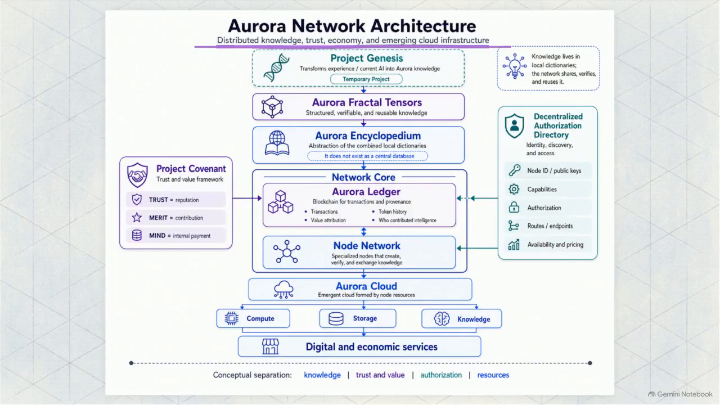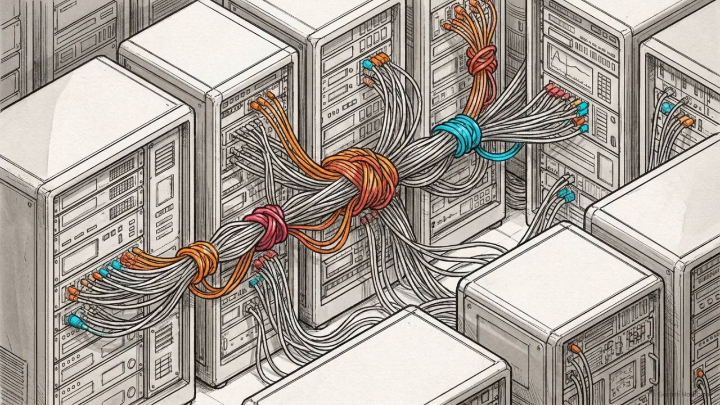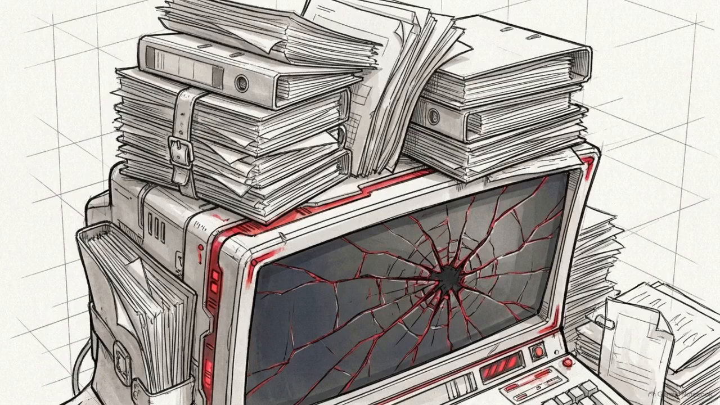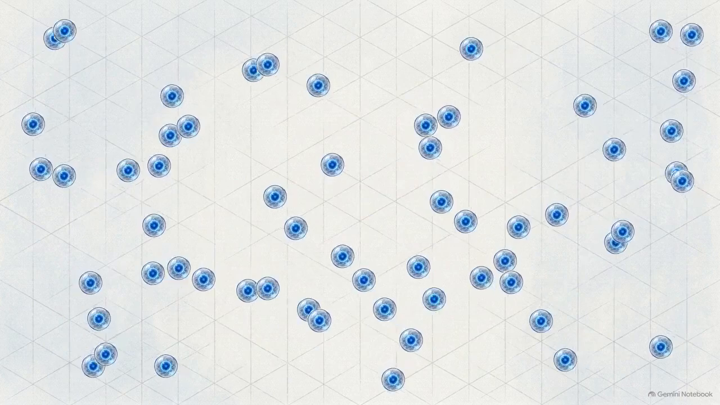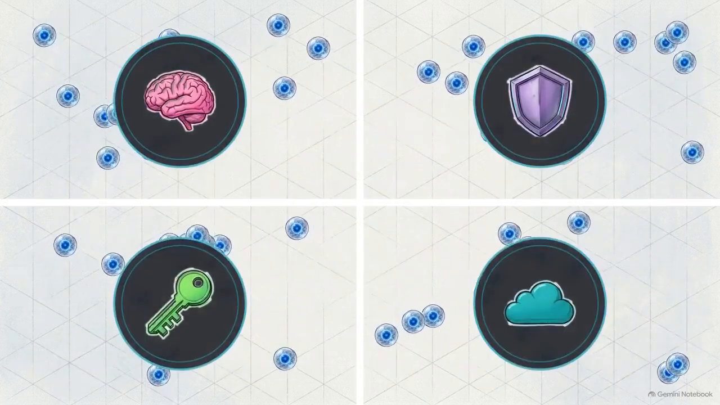The architecture remains stable because it enforces a total separation of concerns. This philosophy is stated at the bottom of the diagram. Knowledge generation is kept separate from trust and value, while authorization is isolated from raw resources. Legacy networks often fail to scale because these domains overlap, causing the system to become bogged down by its own internal management as it grows. By enforcing these boundaries, Aurora prevents operational overlap that typically leads to bottlenecks in decentralized systems.